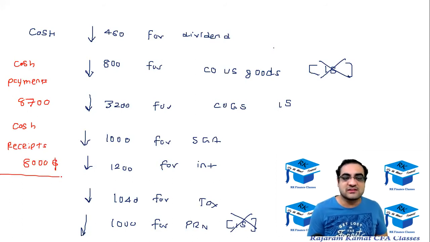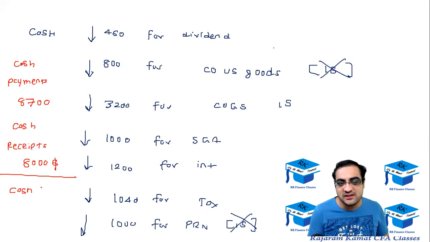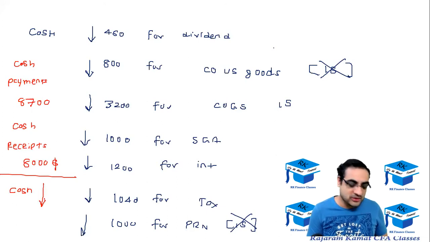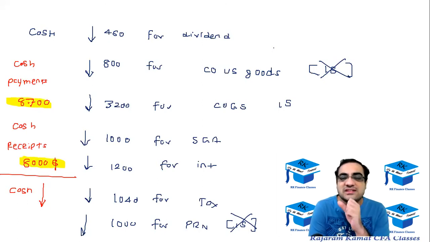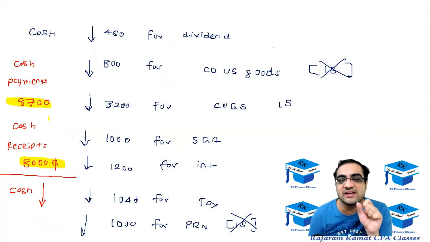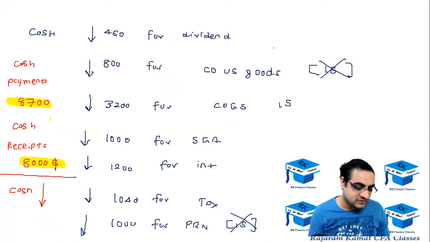So with this, the total cash of the company is going to go down because you're receiving 8,000, but you are paying 8,700. I repeat, because you are receiving 8,000 and you are paying 8,700, the cash of the company is going to go down by 700.